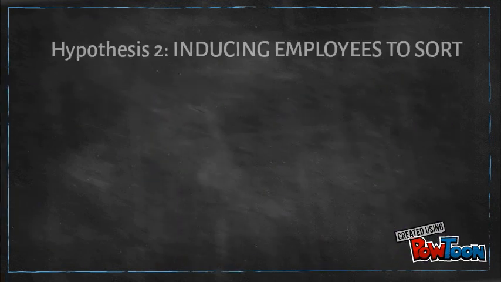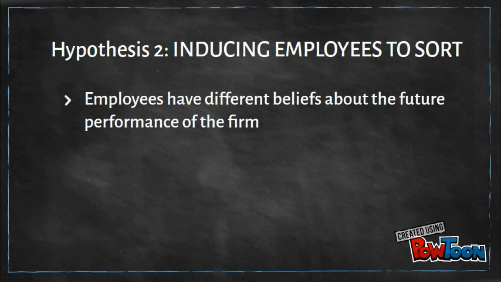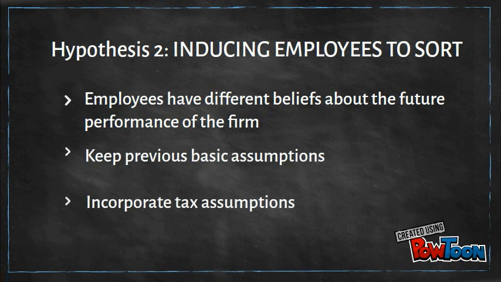So now let's analyze hypothesis number 2, inducing employees to sort. This is based on the idea that the employees have different beliefs regarding the firm's future performance. As we said before, the firm can benefit by using stock options to attract the optimistic employees. With regards to the methodology used, the authors retain the basic assumptions from the previous section and make new assumptions regarding tax rates applied to 3 types of income.